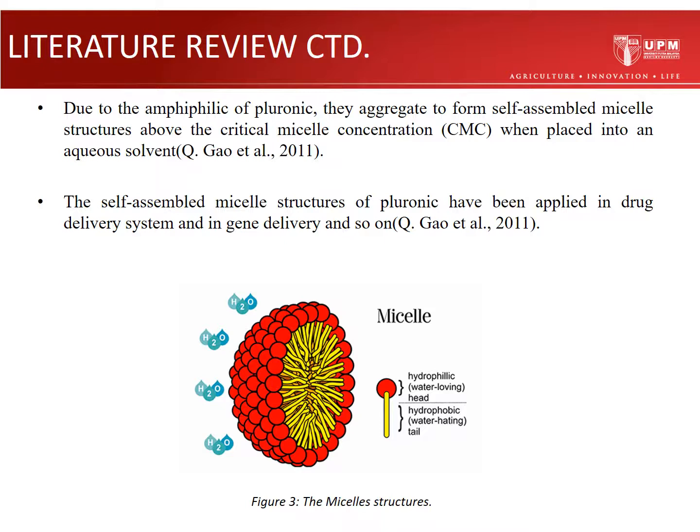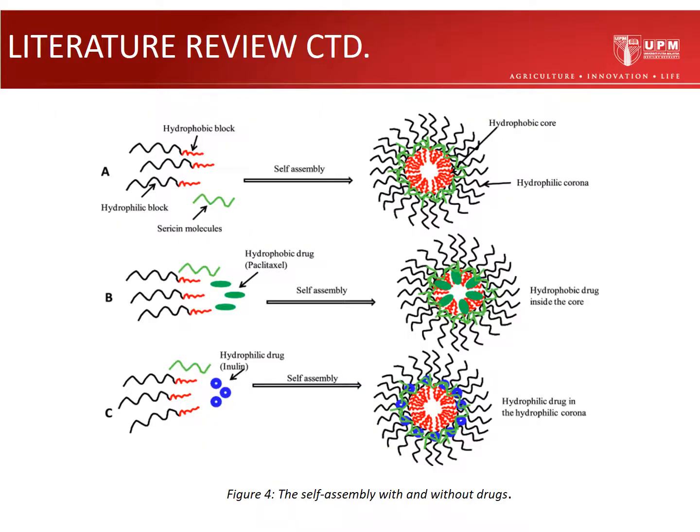As we can see in Figure 3, this is the structure of a micelle, whereby the outer part is made from the hydrophilic part, whereas the center is made from the hydrophobic part. In Figure 4, we can see how the Pluronic F127 self-assembles to become a micelle structure.